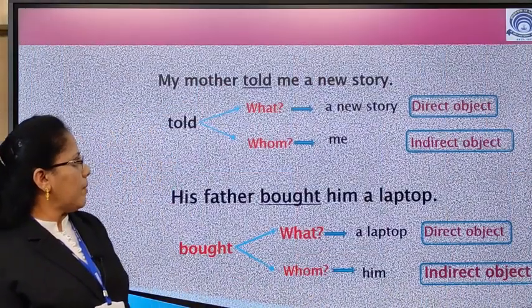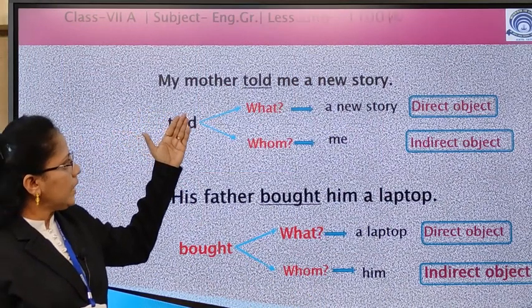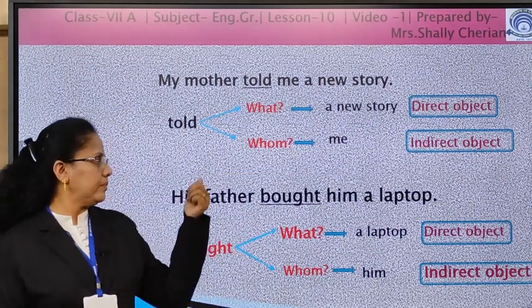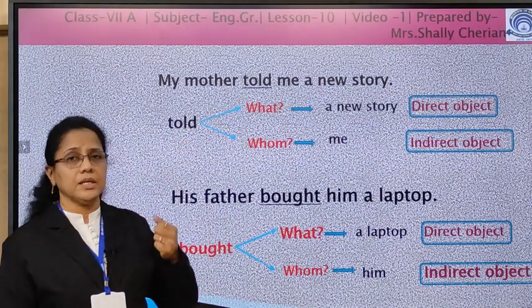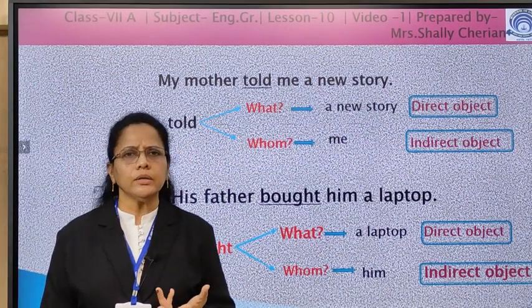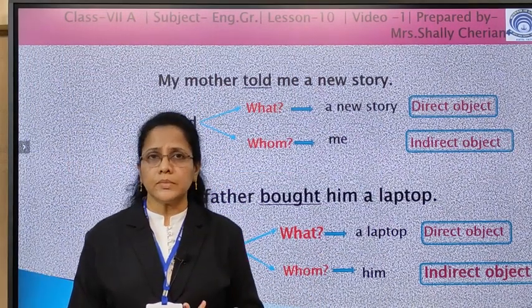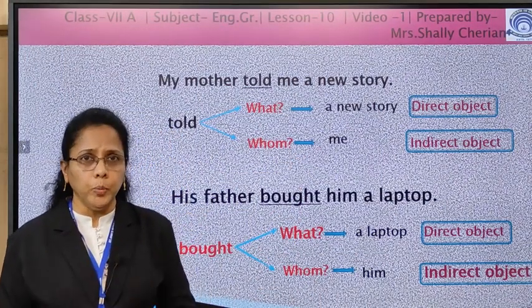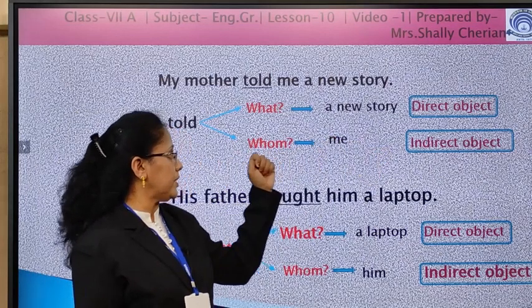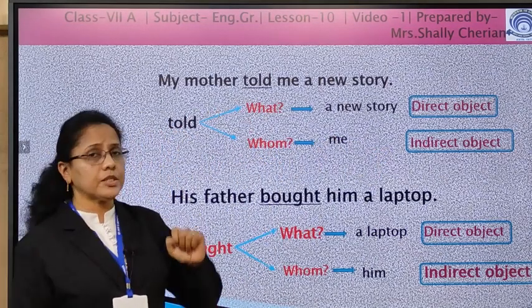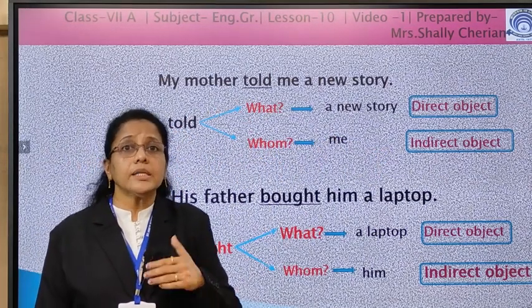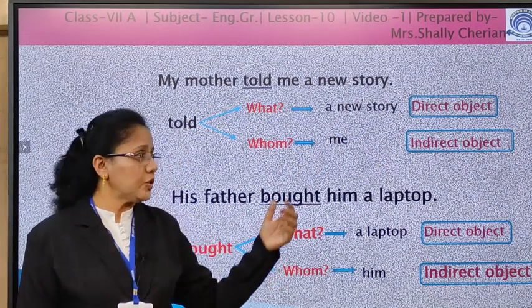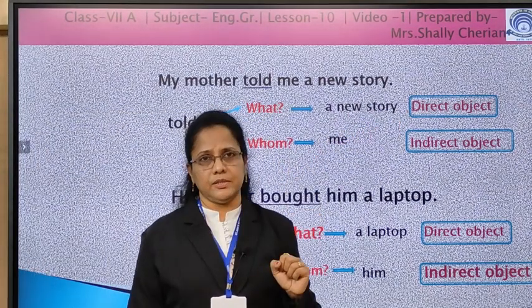Now let's see some examples. My mother told me a story. Now let's ask question. Here the verb is told. Told whom? Told me. So it answers the question whom. So it is the indirect object. Then told what? Told a story. So it answers the question what. So that is the direct object.